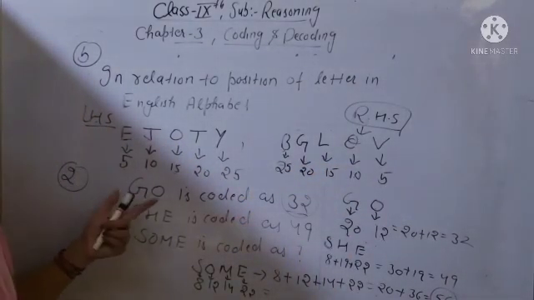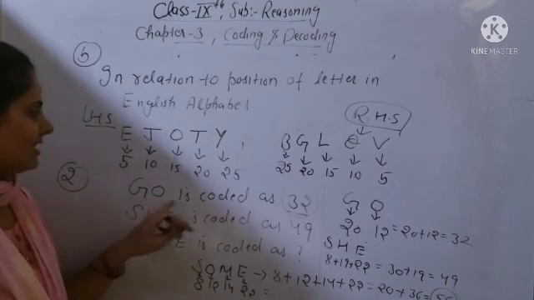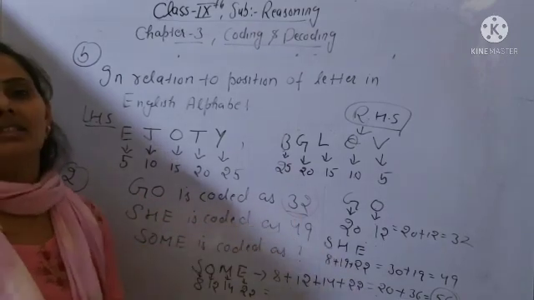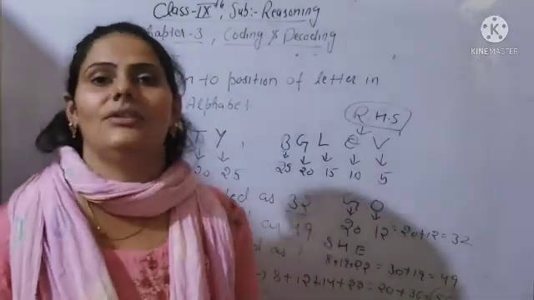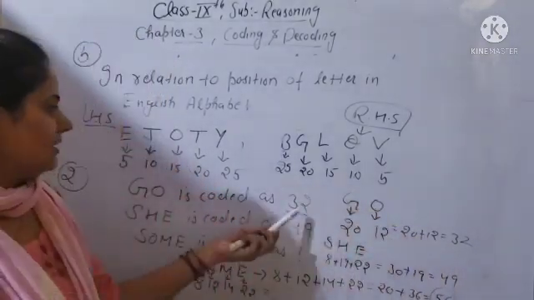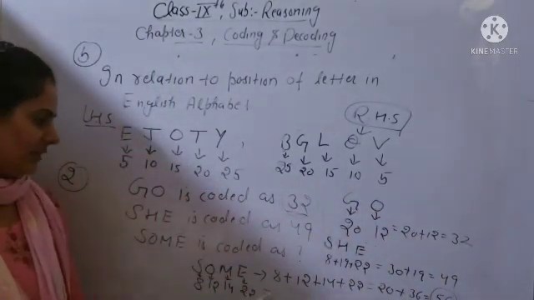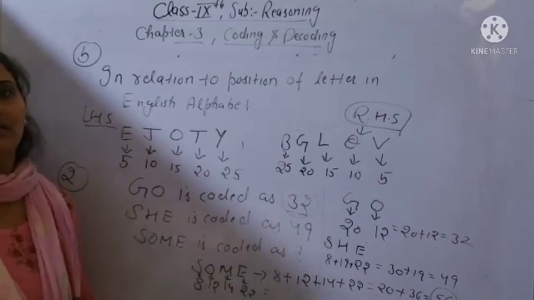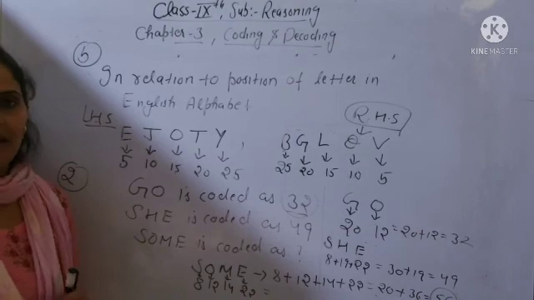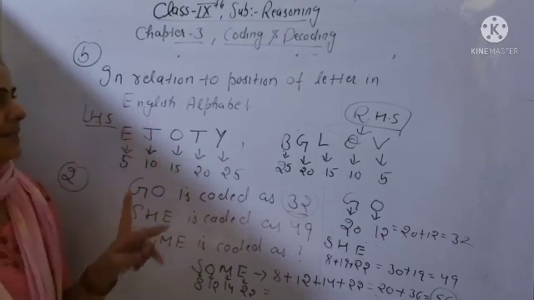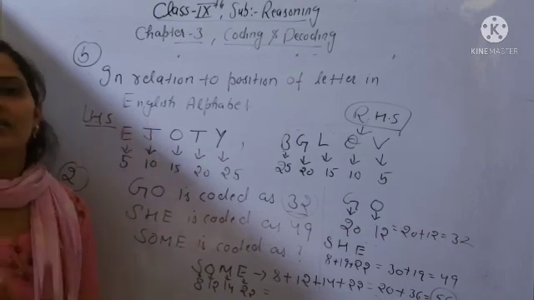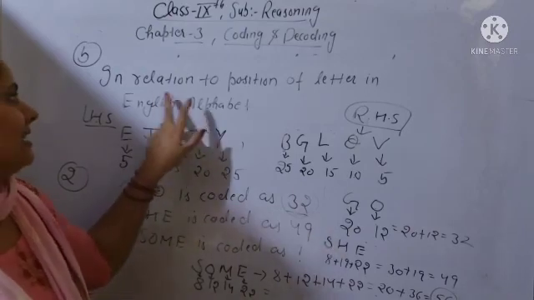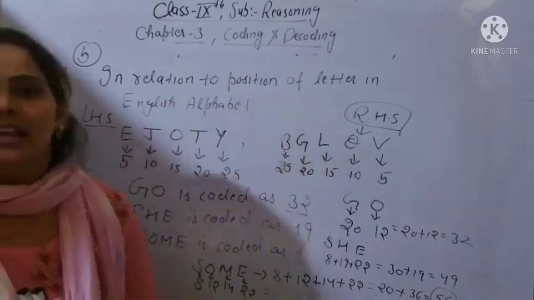So first of all, any word it is written in the code, you will check this one, whether you are starting from the left hand side or right hand side. If you are taking left hand, you will give the answer in left hand side only. If it is given in right hand side, you will give the answer in right hand side only. Clear? So like that, you have two types of questions you have to practice. First one is direct coding, and second one is in relation to position of letter in English alphabet.